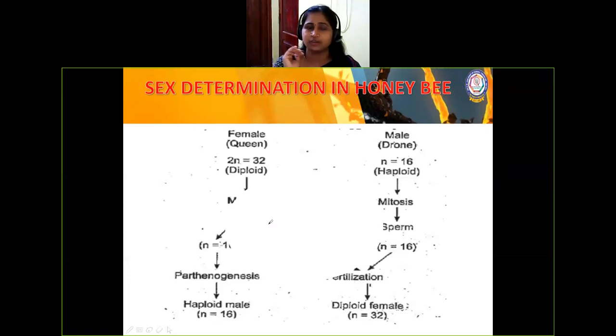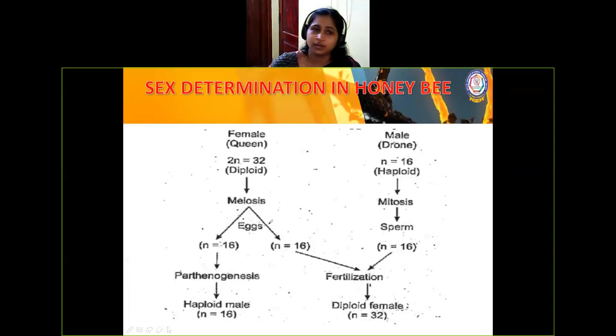So here is a flow chart. This flow chart is very important. You may get a 3 mark type question. Last year's board question was from this only. Female queen, diploid condition, haploid. Just now we discussed, it is 16 chromosomes, here 32 chromosomes. It undergoes a division called meiosis, and this undergoes a cell division called mitosis. That is why there is a double number. In meiosis you get half the number of chromosomes, a reductional division. In mitosis you get the same number of chromosomes, an equational division, right?